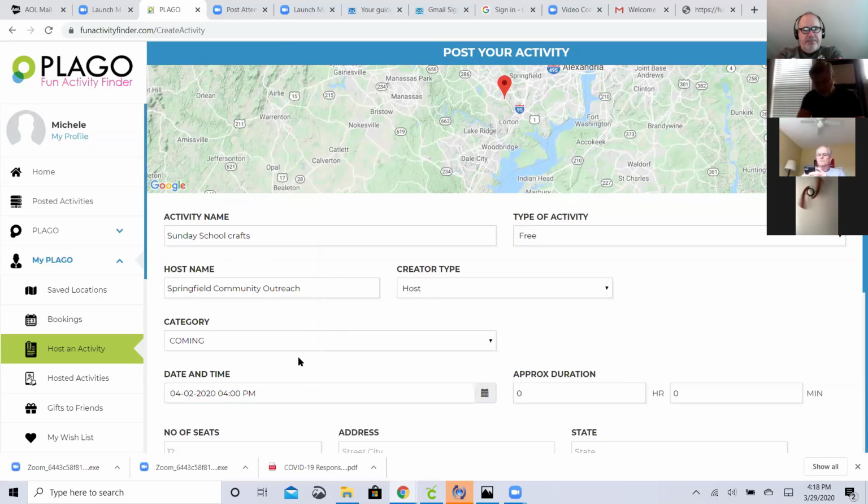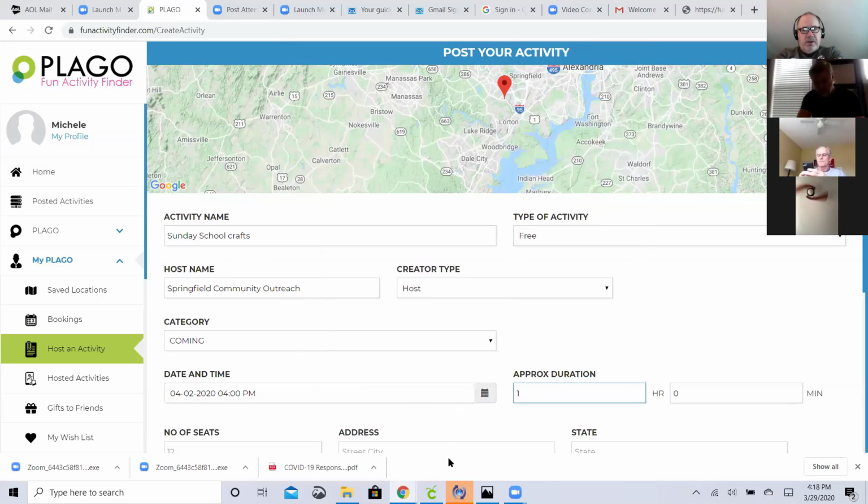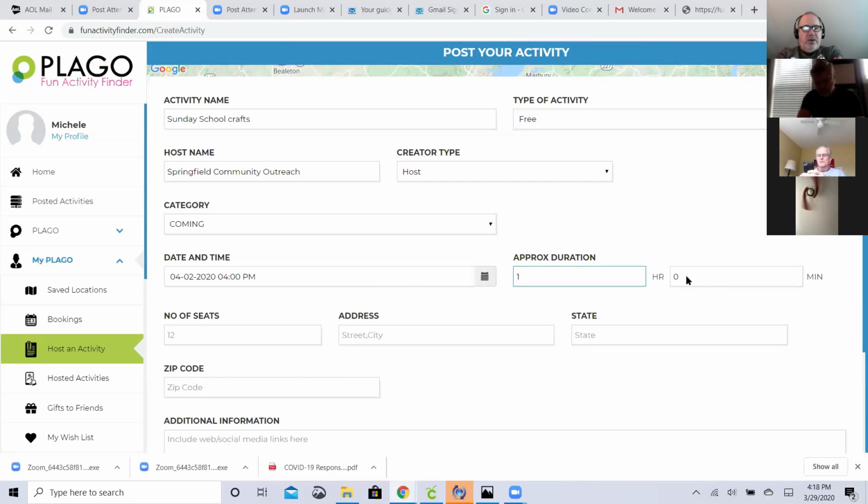How long is it going to last? One hour, two hours, you can select an hour, 30 minutes, whatever. The number of seats is how many people you can accept maximum. Oh, I can just type it in. If my class is 15, I figured I'd add in a little extra.